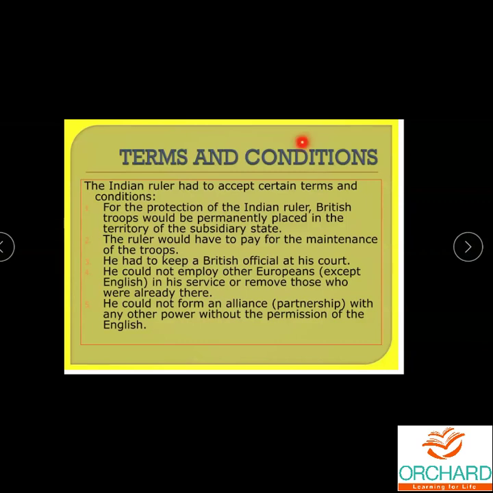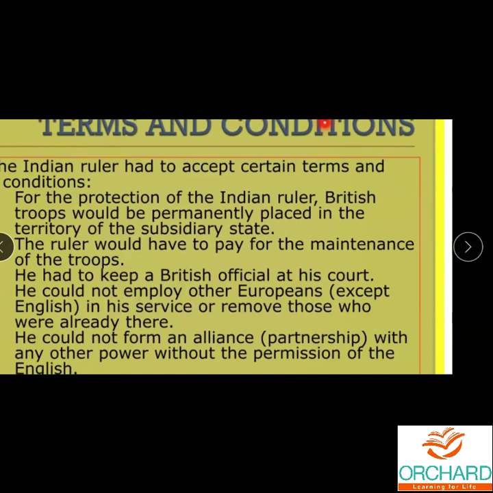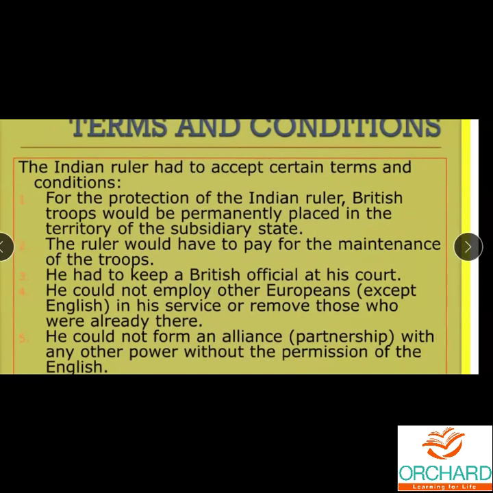So let us see some terms and conditions put by the Britishers. The Indian ruler had to accept some terms and conditions. For the protection of the Indian ruler, the British troops would be permanently placed in the territory of the subsidiary state. The ruler would have to pay for the maintenance of the troops. He had to keep a British official at his court all the time in order to observe what is happening in the court, and he could not employ other Europeans in his service, whether Portuguese, French, or whoever. Only the British official should be there in the court.